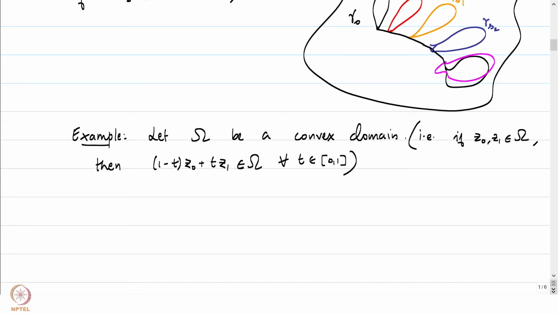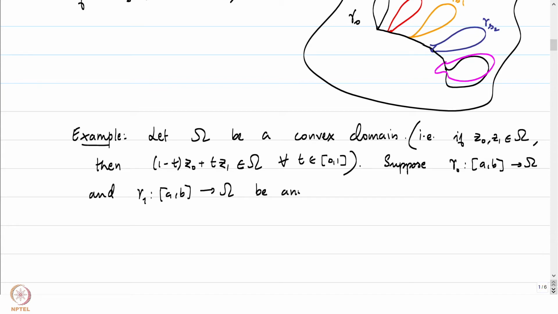So this is for every pair of points z0 comma z1 in omega, the straight line segment is contained in omega. Okay, convex domains are special in the following sense. Suppose gamma 0 from AB to omega and gamma 1 from AB to omega be any 2 curves from z0 to z1.